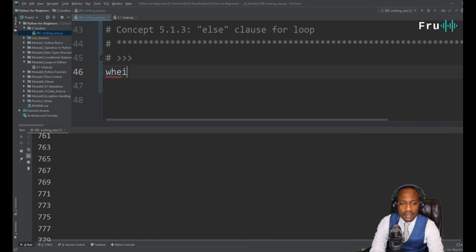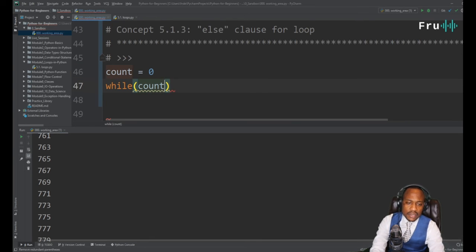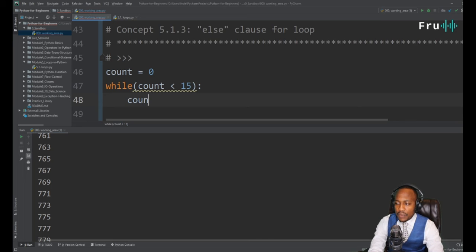So, while count. Well, we need to set count first before we're using count. So we always want to initialize count equals 0, while count less than 15. We want to do something now with count. What we're going to do here is simply print count on the screen.